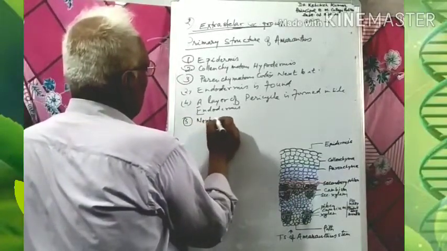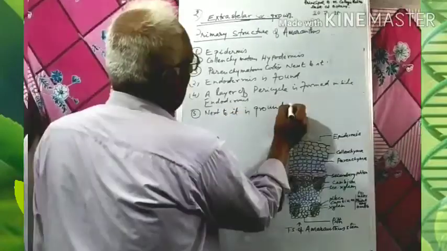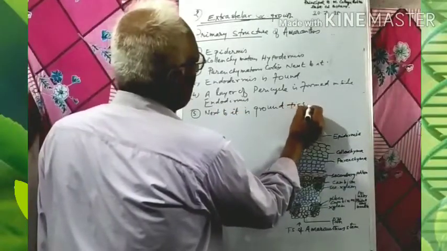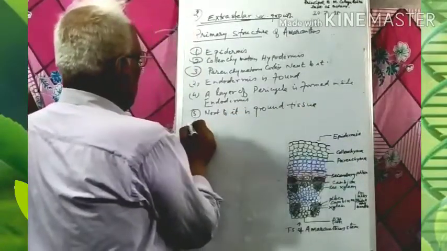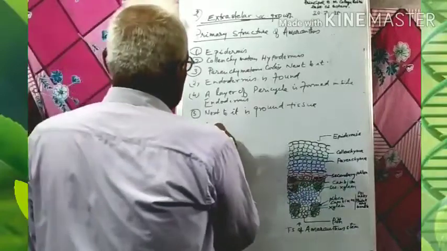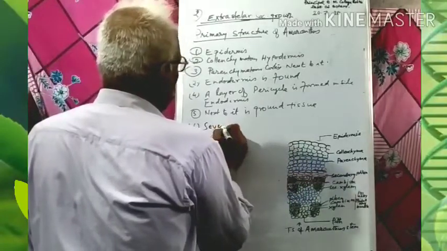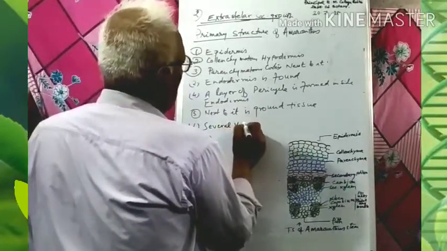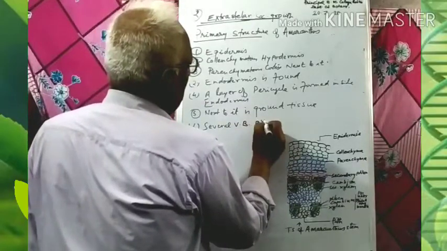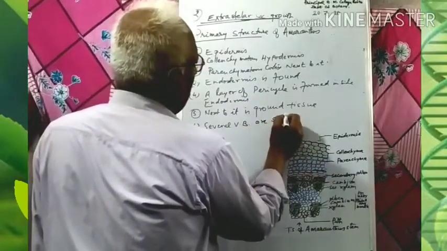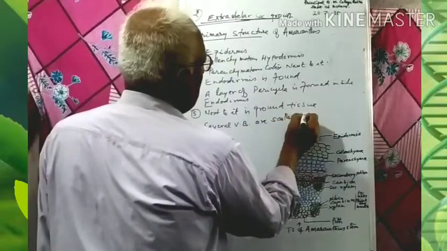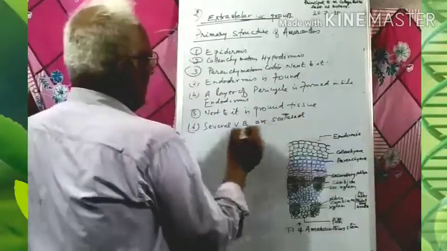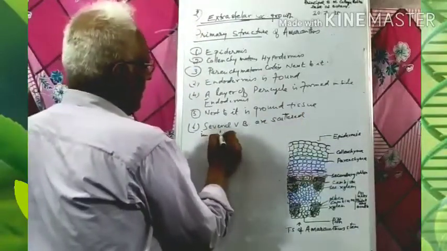Next to this, several vascular bundles are scattered. They are numerous, scattered in it.